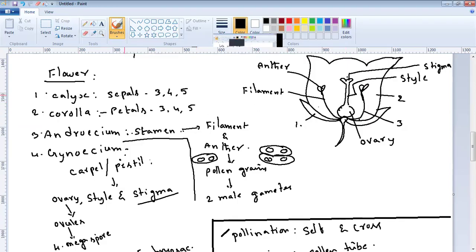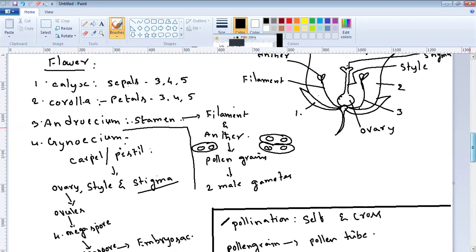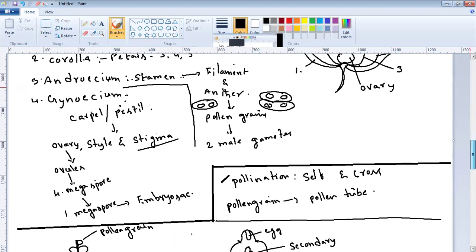So the calyx's individual parts are called sepals. Corolla parts are called petals. Androecium units are called stamens. Each stamen has two parts, filament and anther. Gynoecium individual units are called carpel or pistil. Each carpel consists of three parts: ovary, style, and stigma. In each ovary, several ovules are there.